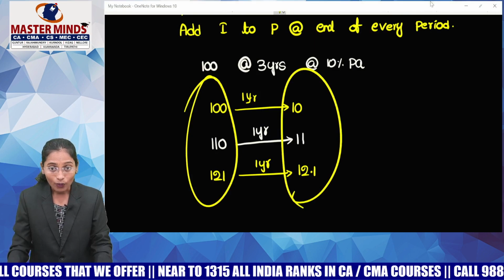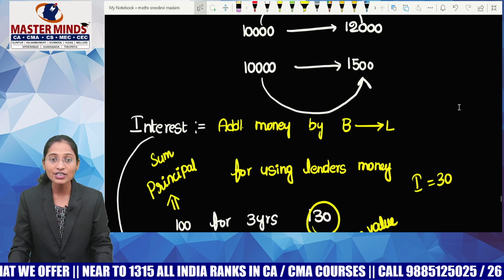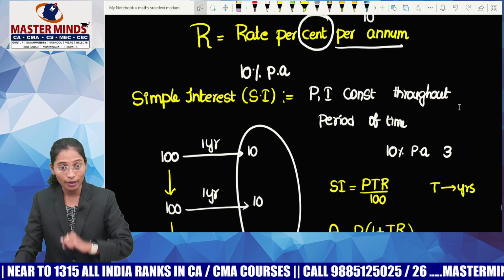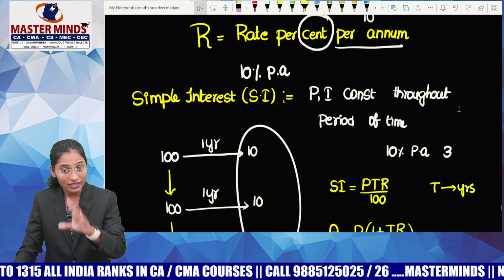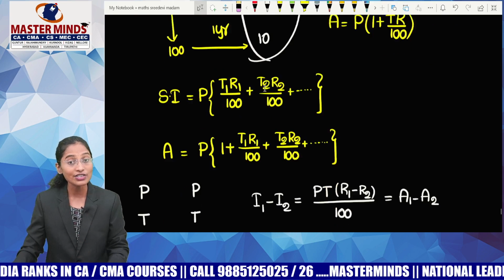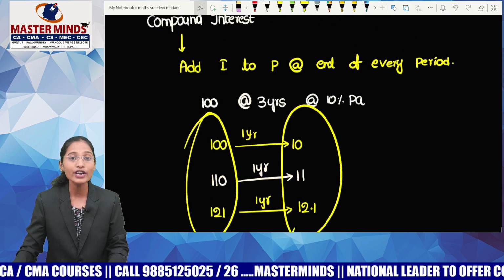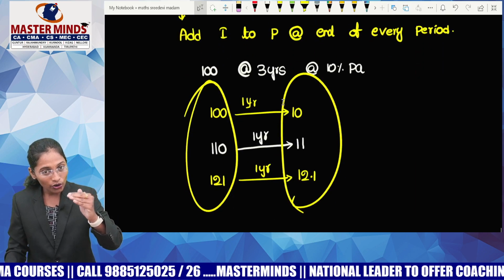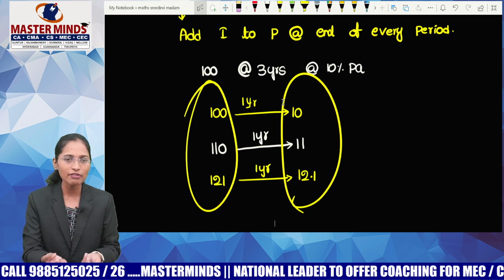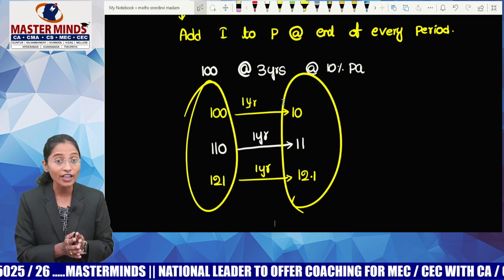Varying. So guys, while explaining simple interest, I told you that simple interest is such an interest in which both the interest and principal are constant throughout the period of time. If you look at that example, principal is constant and interest is also constant. But when it comes to compound interest, the principal throughout the time duration is varying, and of course the interest is also varying. Some people will give the definition like this: compound interest is such an interest in which both principal and interest are varying throughout the period of time.